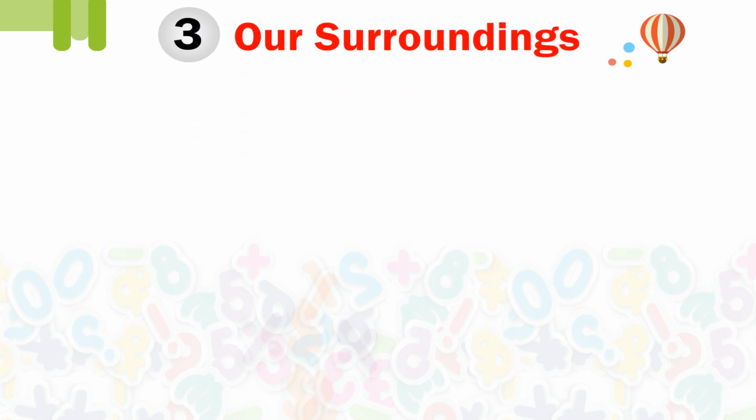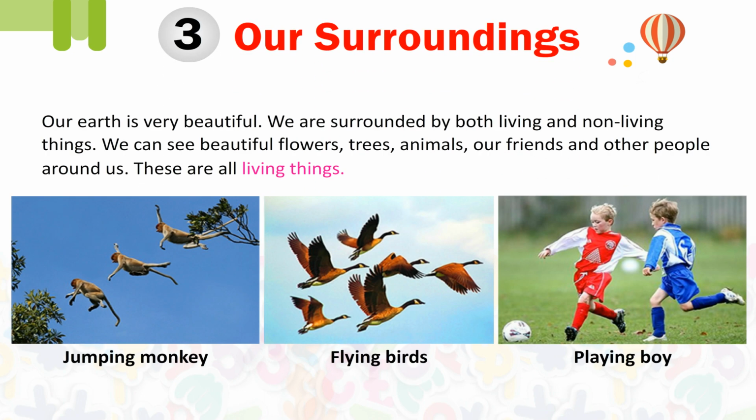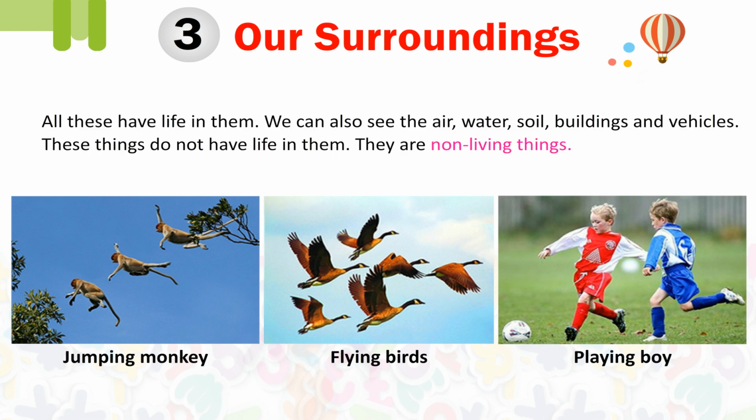Chapter 3, Our Surroundings. Our earth is very beautiful. We are surrounded by both living and non-living things. We can see beautiful flowers, trees, animals, our friends and other people around us. These are all living things. All these have life in them.